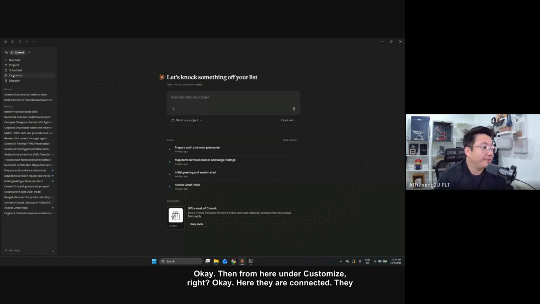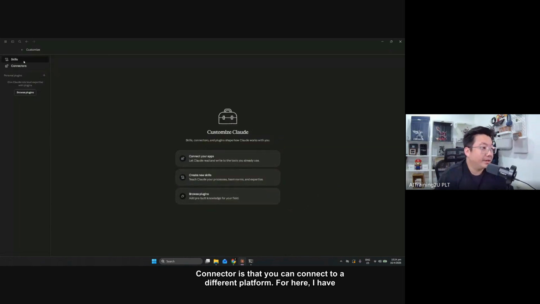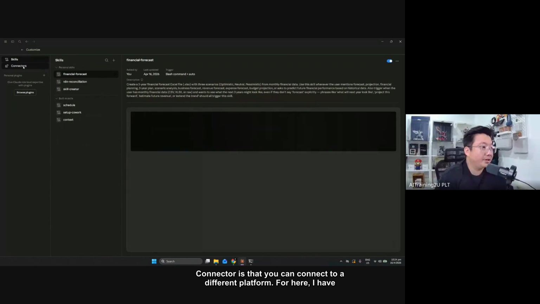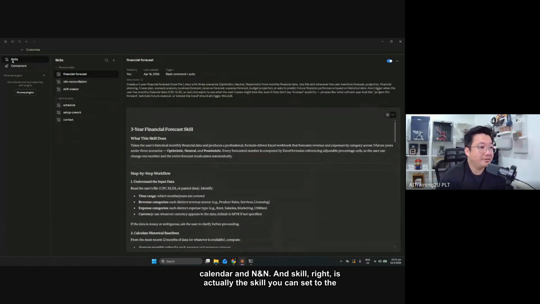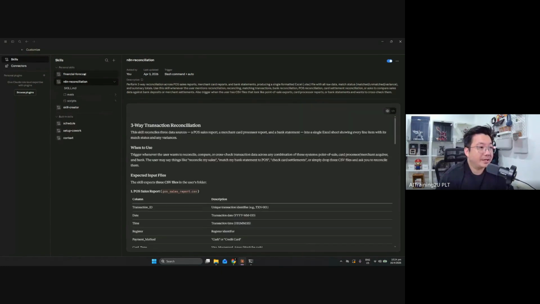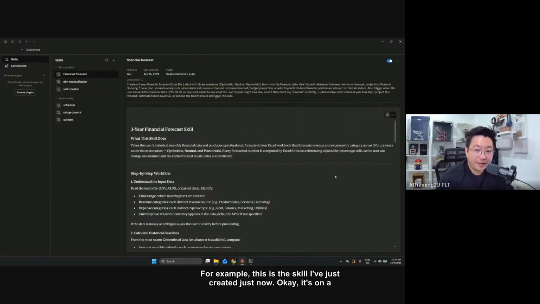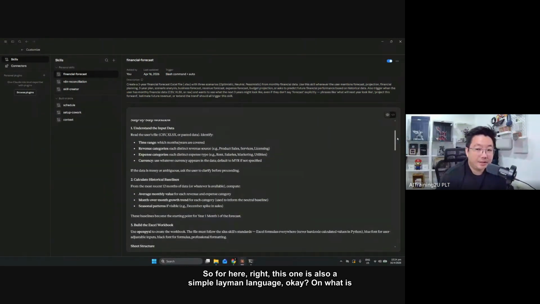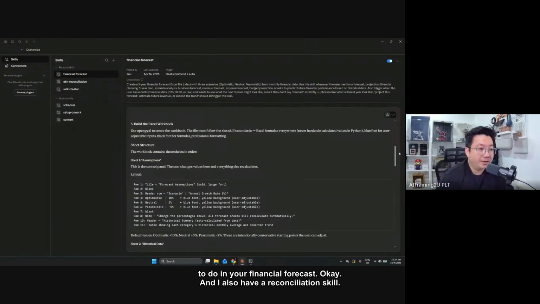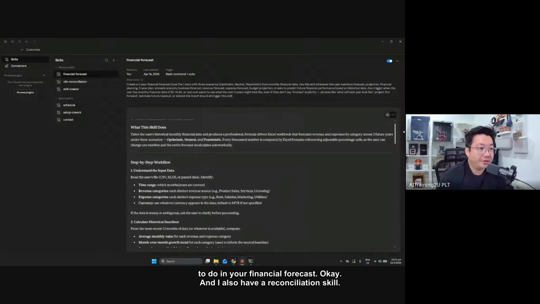Then from here under customize, there are connectors and skills. Connector is that you can connect to different platforms. Here, I have connected with my GitHub, my Gmail, my Google Calendar and n8n. And skill is actually the skill you can set for the agent. For example, this is the skill I've just created just now. It's on financial forecast. This one is also in simple layman language, on what are the things that you want to do in your financial forecast.